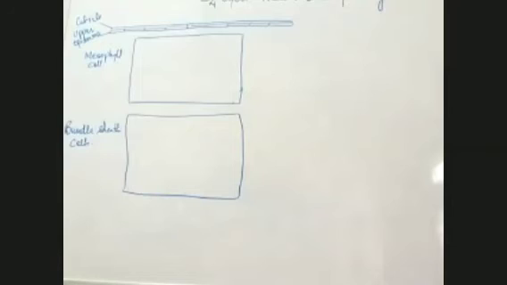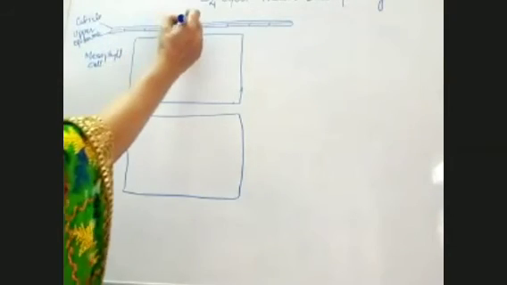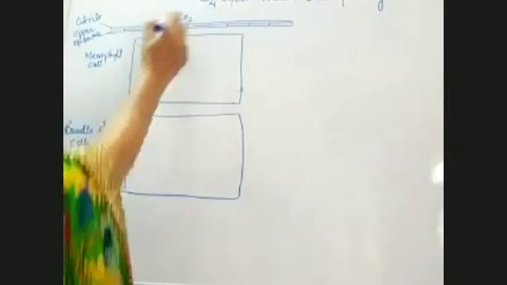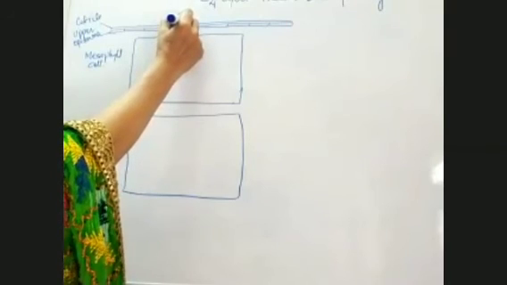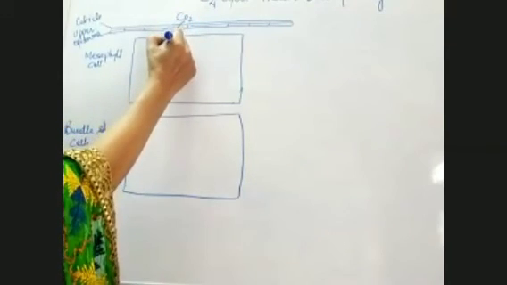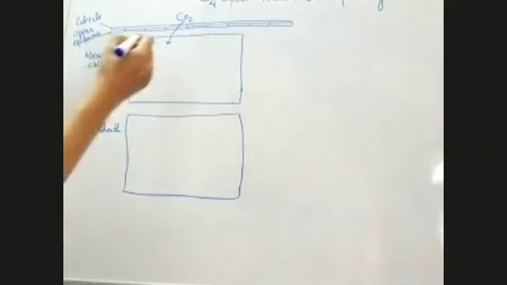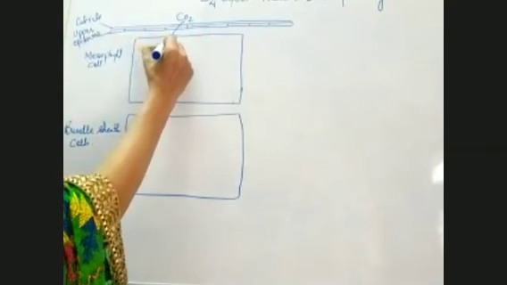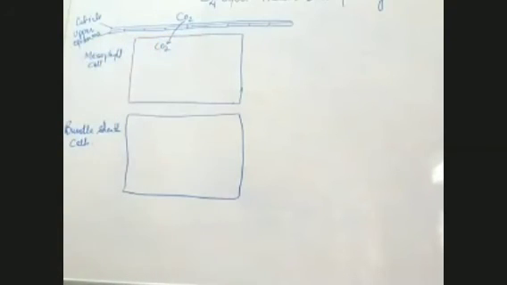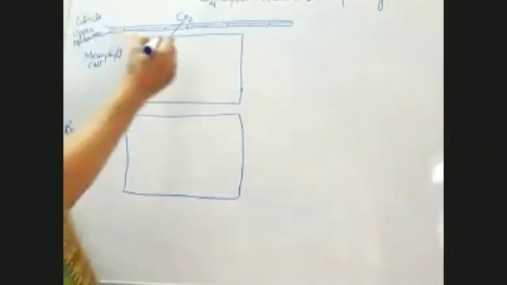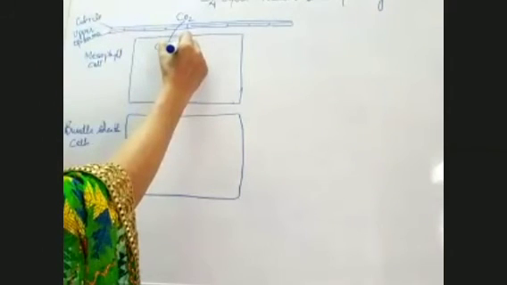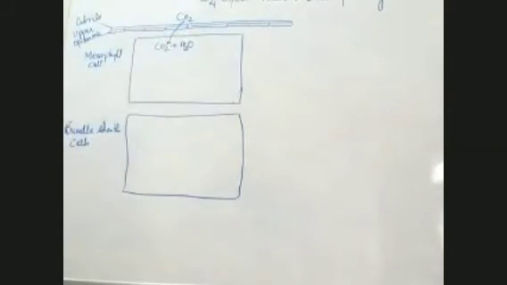Now here, CO2 from the atmosphere comes in. Inside, we already have water in the cells. This CO2 combines with water in the presence of an enzyme.